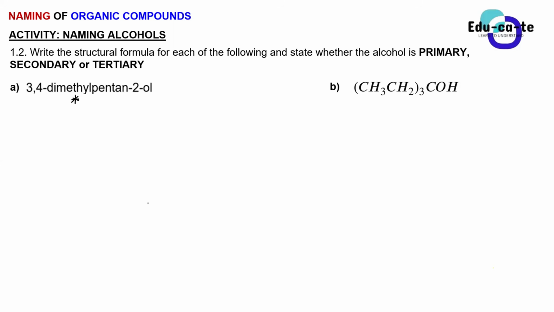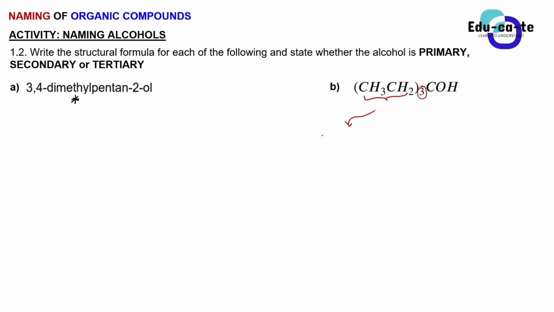How can we write it? I think you'll just do what's in the brackets first, and after that add the branches. Can we write what's in the brackets? Let's try to do that. We're having CH3, CH2, CH3. How are we going to join these together? Give me a practical way of writing it.